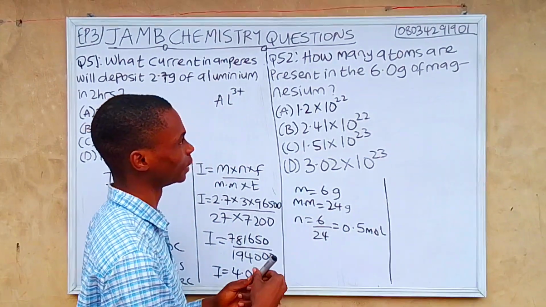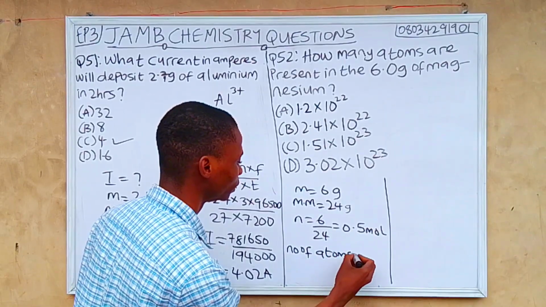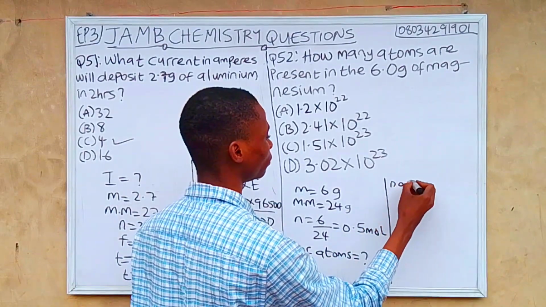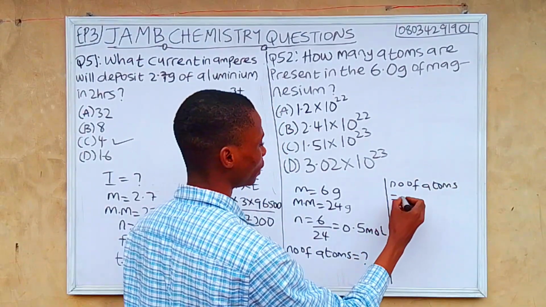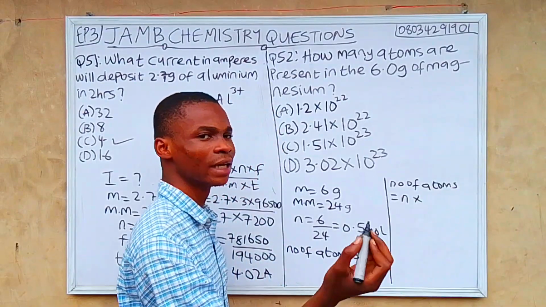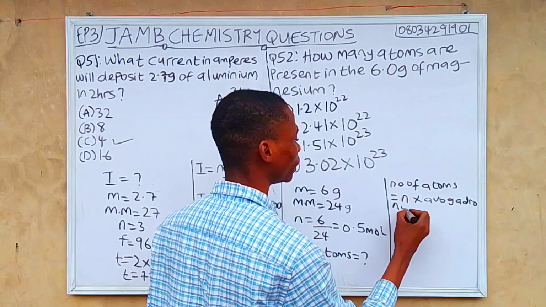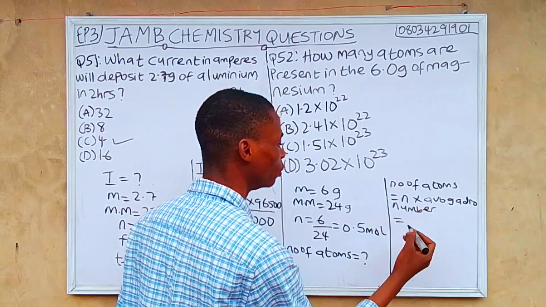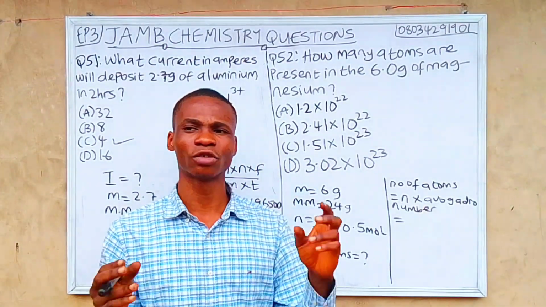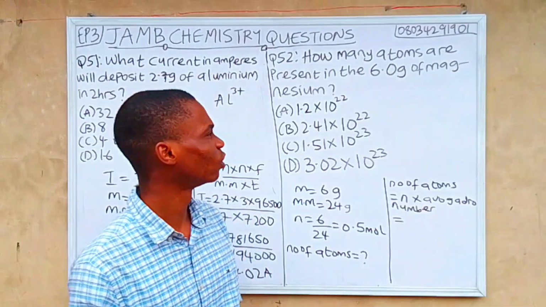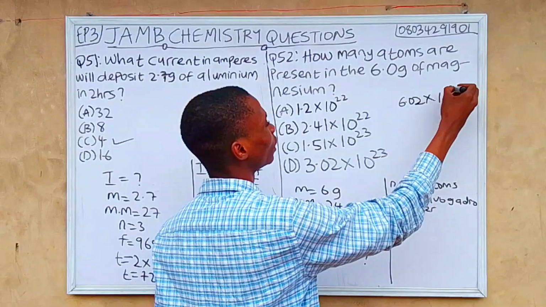So after done with that, we now calculate for the number of atoms, which is unknown. So number of atoms equals our number of moles multiplied by our Avogadro number. To get your number of atoms, you need to multiply your number of moles by the Avogadro number. And Avogadro number is also called the Avogadro constant. And what's the Avogadro constant? Avogadro constant is 6.02 multiplied by 10 raised to power 23.